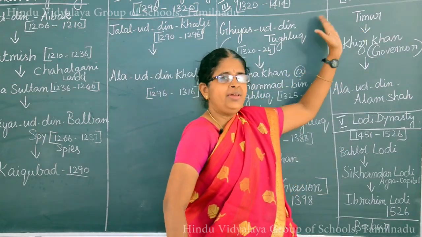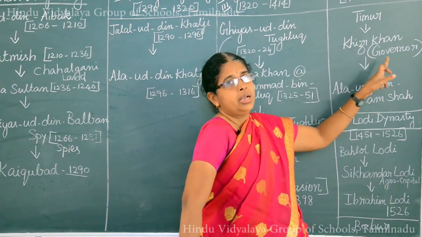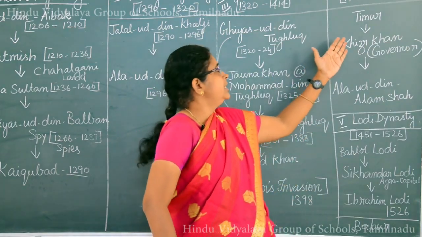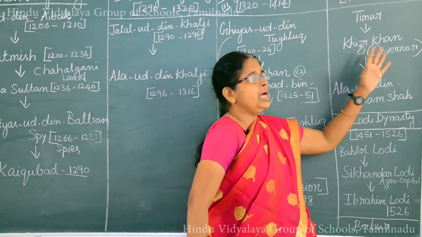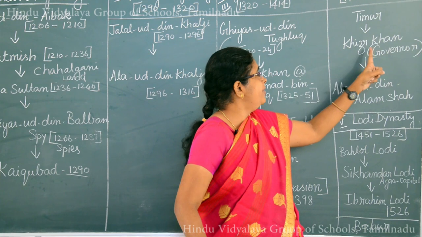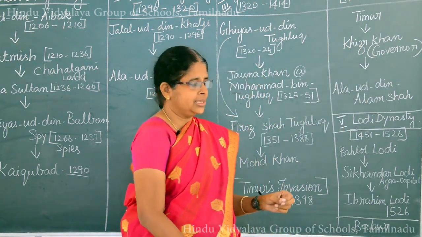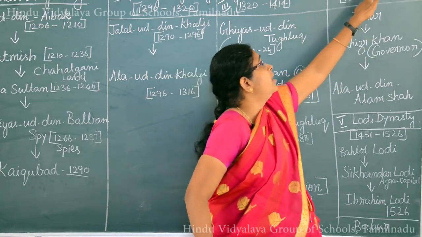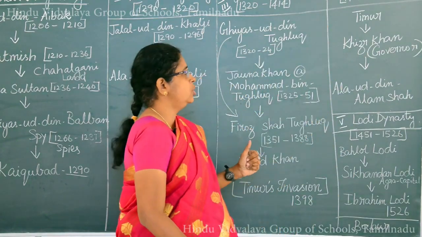While leaving India, he left one person, Kisar Khan, as the governor to look after the territories that were captured by him. Punjab, Meerut and Delhi are the territories captured by this Timur. So he left the governor Kisar Khan to take care of his territories. This Kisar Khan laid the foundation for the Sayyid dynasty, the fourth dynasty of the Delhi Sultanate.